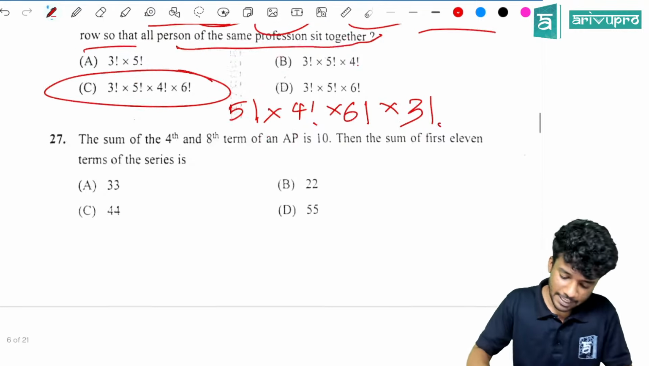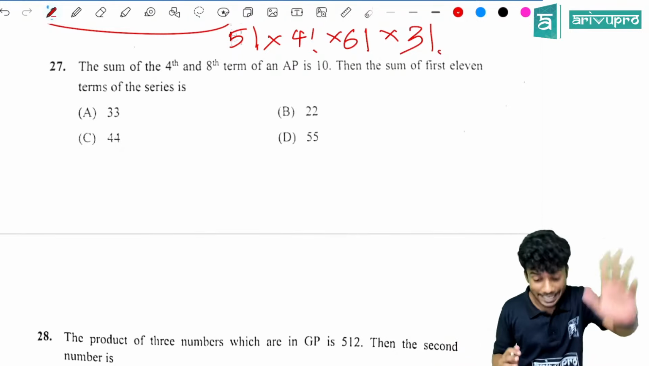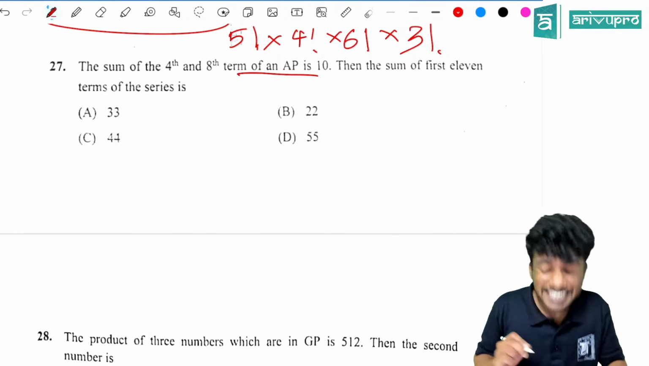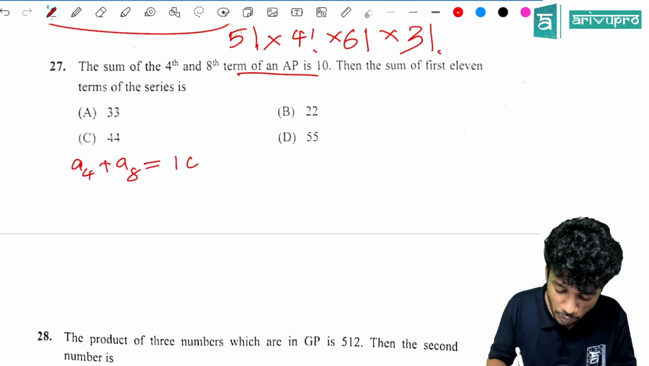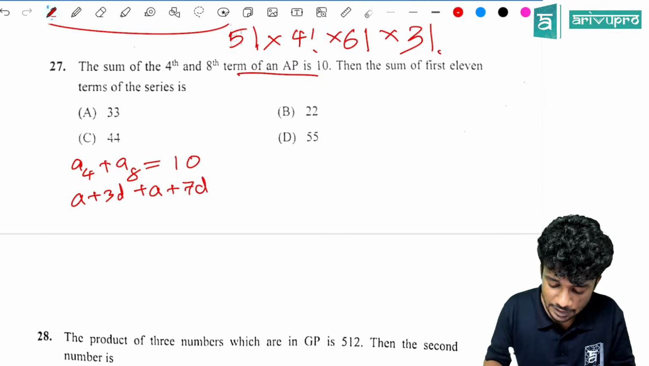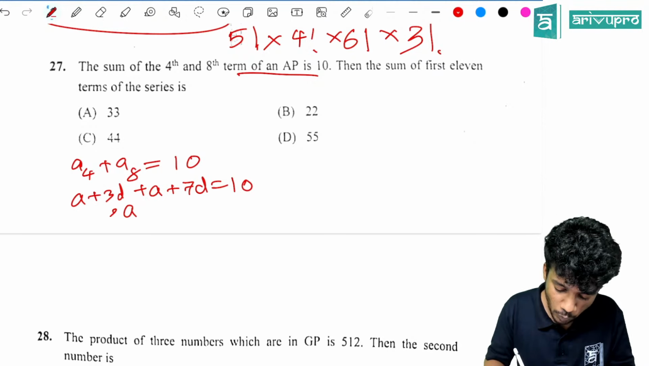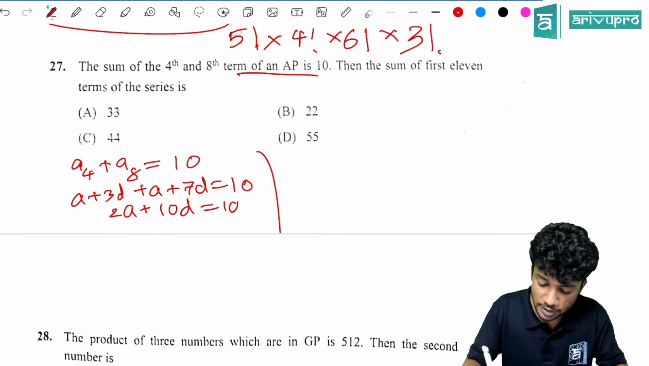Yes. Next question. The sum of the 4th and 8th term of an AP is 10. That is A4 plus A8 is equal to 10. That is A plus 3D plus A plus 7D is equal to 10. That is 2A plus 10D is equal to 10. Let it be there. Then what else is asked?